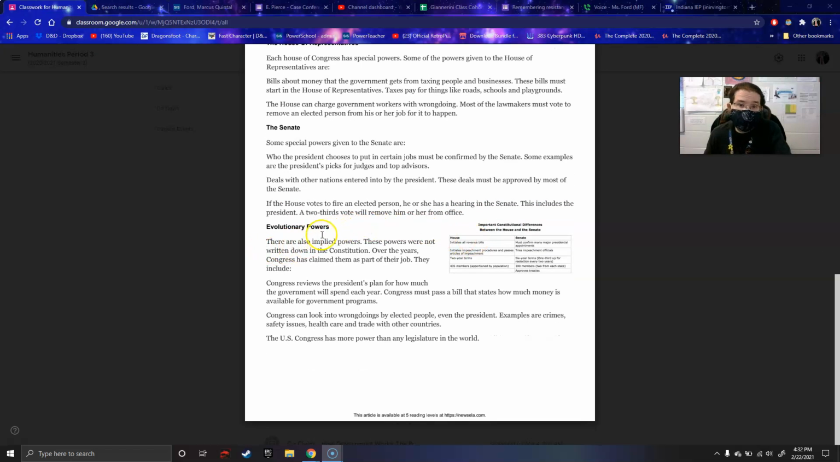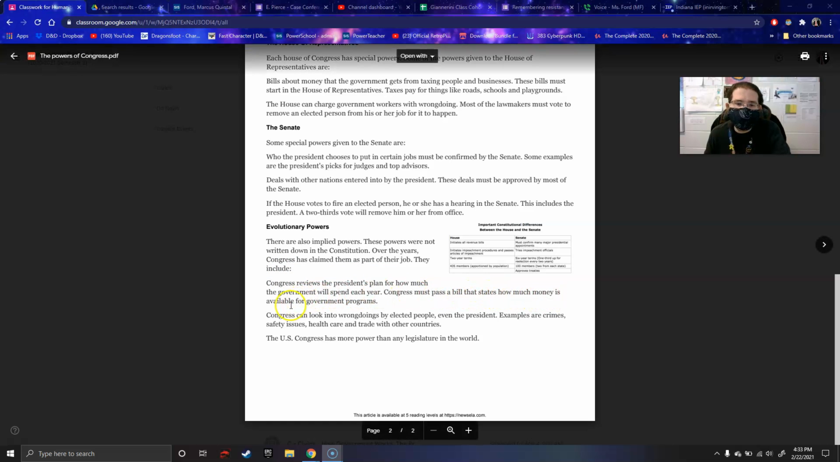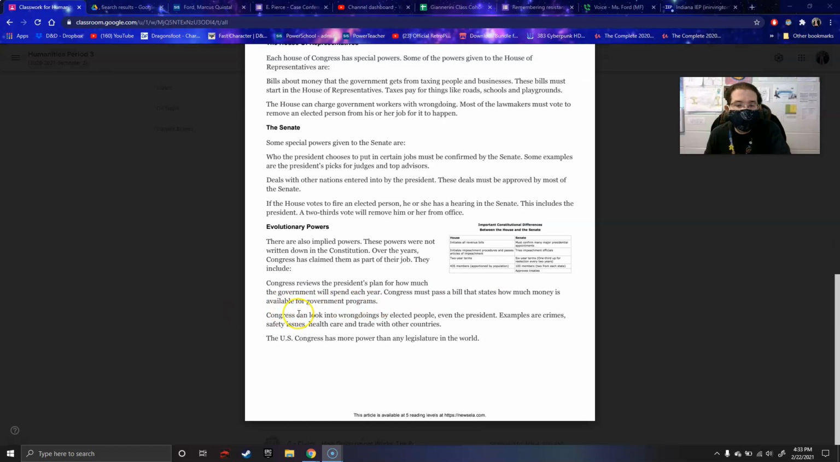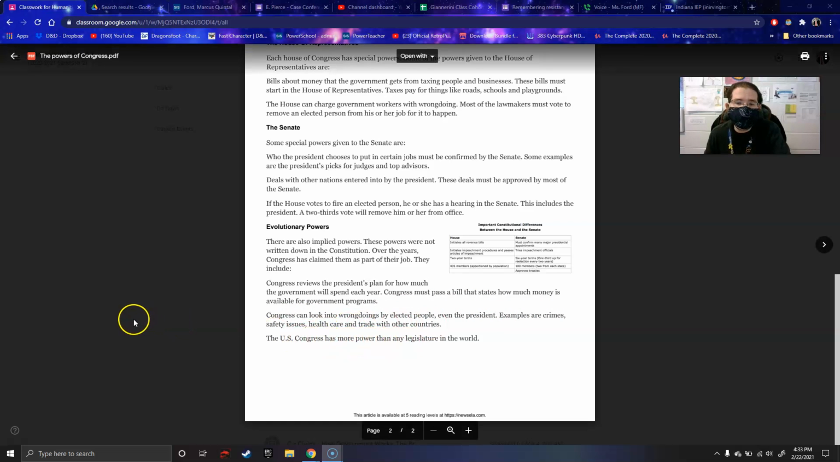The evolutionary powers. There are also implied powers. These powers were not written down in the Constitution. Over the years, Congress has claimed them as part of their job. They include: Congress reviews the president's plan for how much the government will spend each year. Congress must pass a bill that states how much money is available for government programs. Congress can look into wrongdoings by elected people, even the president. Examples are crimes, safety issues, healthcare, and trade with other countries. The U.S. Congress has more power than any legislature in the world.